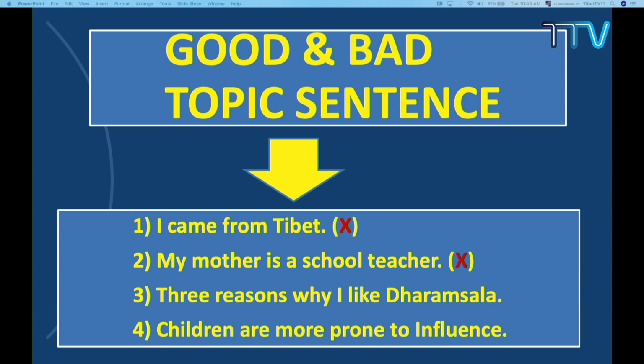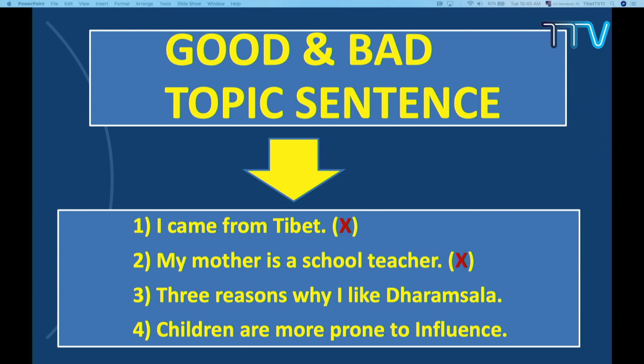I'm just here to give you some kind of spark, and then you try to do your own research. Google is already there, and you have zillions of resources on the internet. So I'm here just to give you a spark. You try to see what makes a good topic sentence. Go through all the paragraphs that you have already written and see what topic sentences you have chosen, whether they are good or bad topic sentences. This is just an assignment for you.